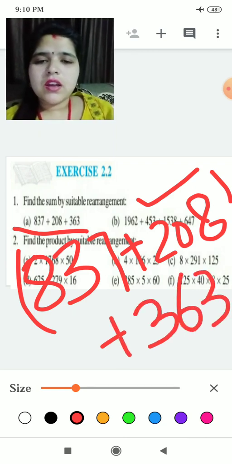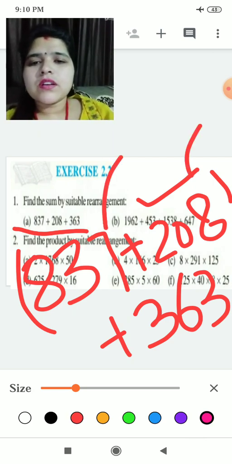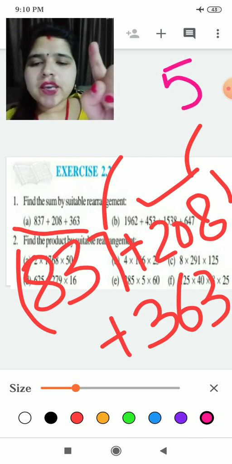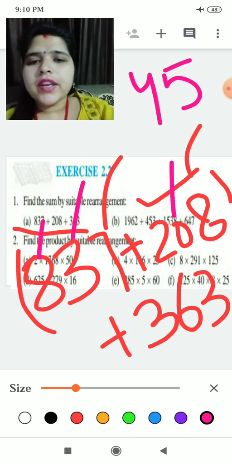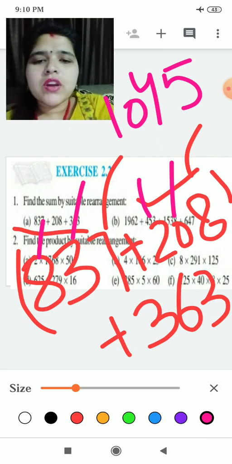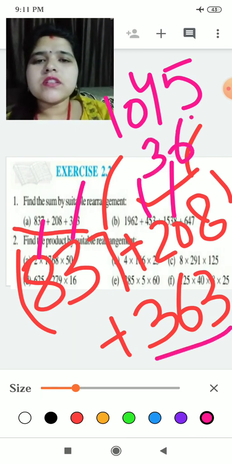Plus 363 alone. Okay, first you will add these two numbers. 7 plus 8 is 15. 1 carry, 3 plus 0 is 3, 1 carry makes 4, and 8 plus 2 is 10. It will be 1045. Now you will add 1045 with 363.